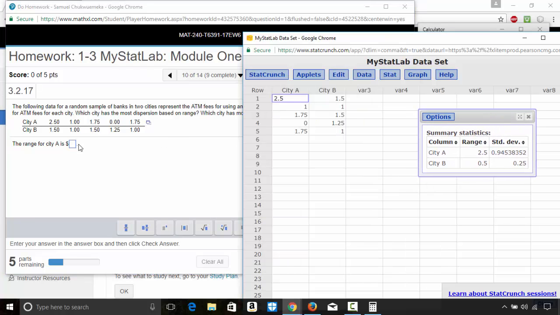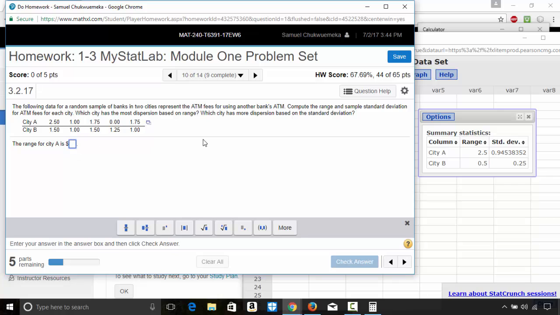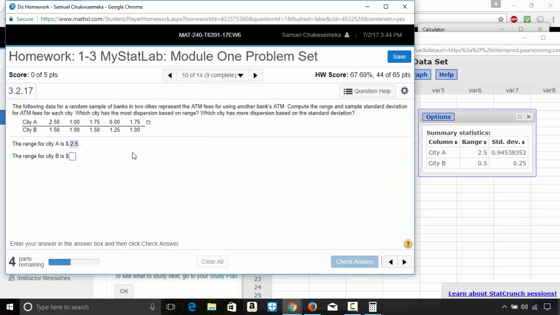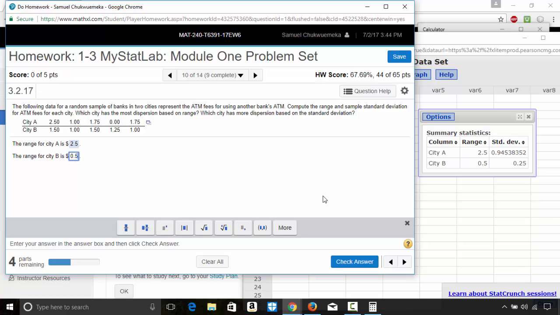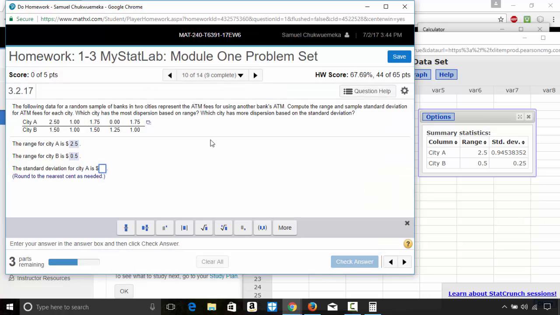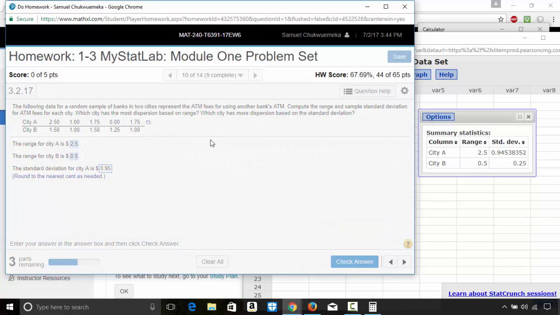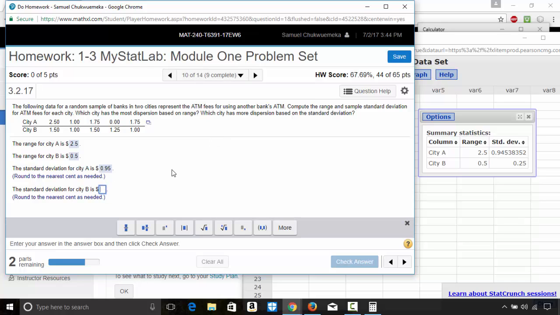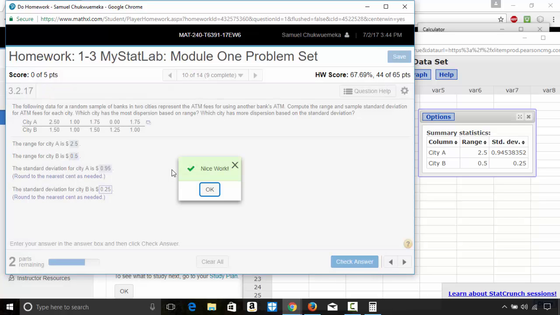So for city A, range is 2.5. For city B, range is 0.5. Standard deviation for city A, round to the nearest cent as needed, so this will be 95 cents, 0.95. And then standard deviation for city B is 25 cents, 0.25. Okay.